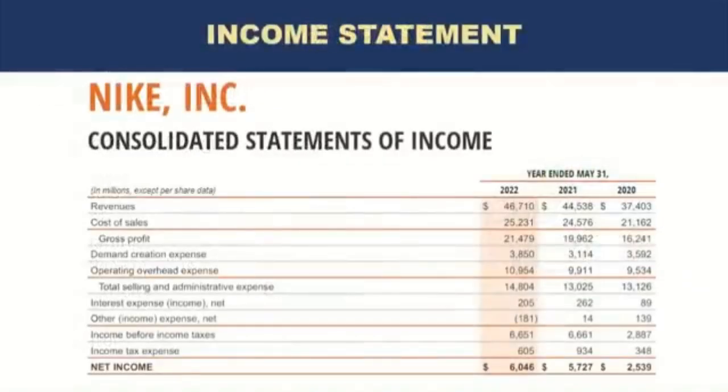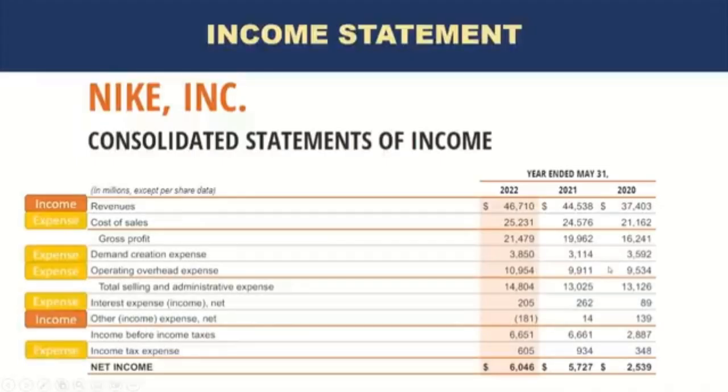Let's look at Nike's income statement. So here all the income and expenses are listed on the income statement. If you look at this, revenues and other income are the income in an income statement. When you see revenues, and if you see other income, which is a negative number in this case, and in brackets, it shows that if it's income, it will be a negative number or shown in brackets. So these are the two lines for income, and everything else is an expense.